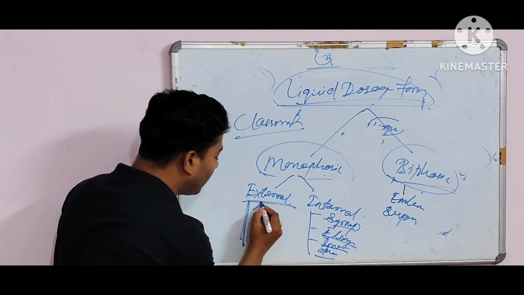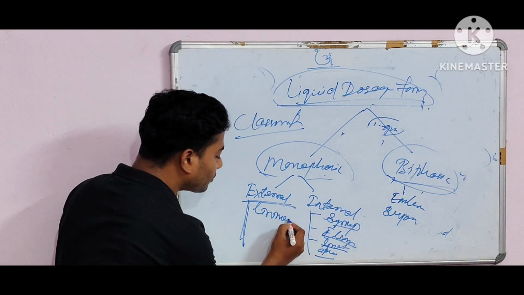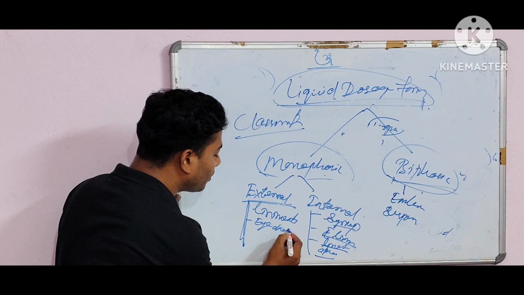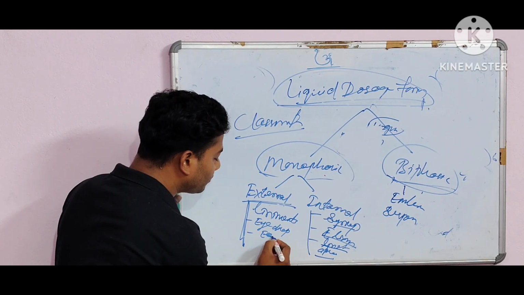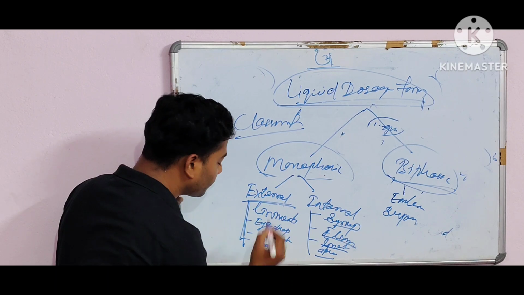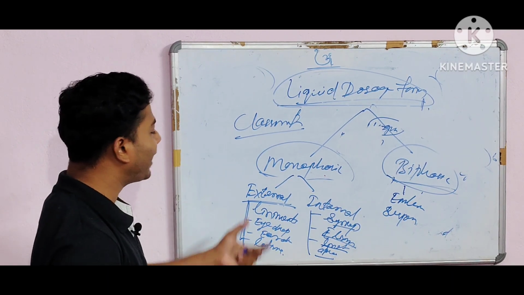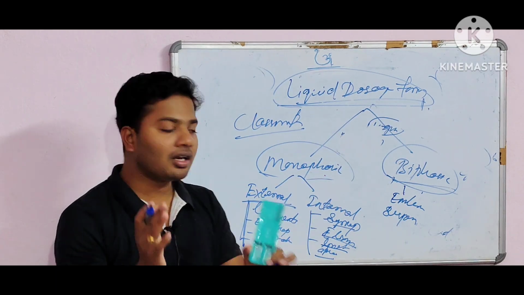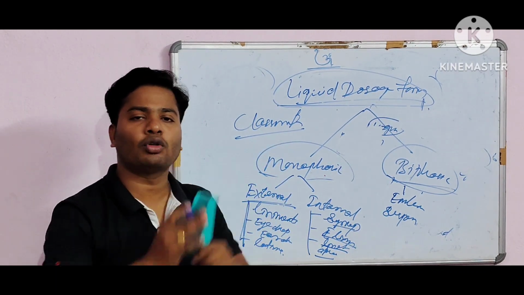For example, liniments, eye drops, ear drops and lotions. So these are the external monophasic liquid dosage forms. Clear? So that is the classification of dosage form.